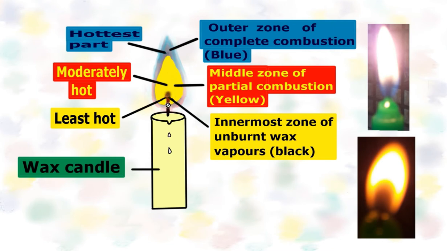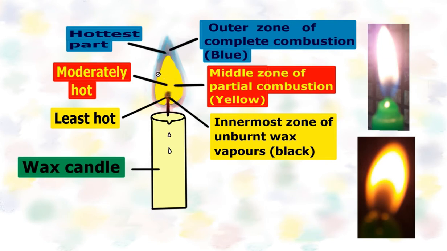This part of the flame is least hot, that is, it has minimum temperature. But this yellow part, which is known as the middle zone, is the zone of partial combustion. It appears yellow, it is moderately hot, and it is also known as the luminous part of the flame. Why? Because most of the light is emitted from this zone of the flame.